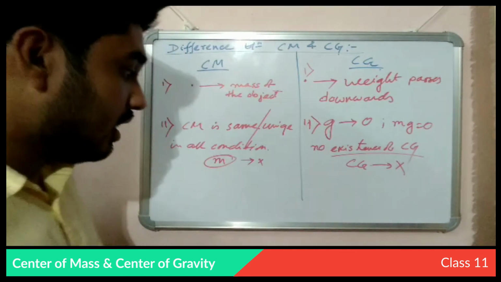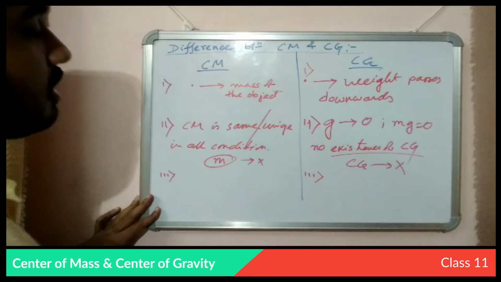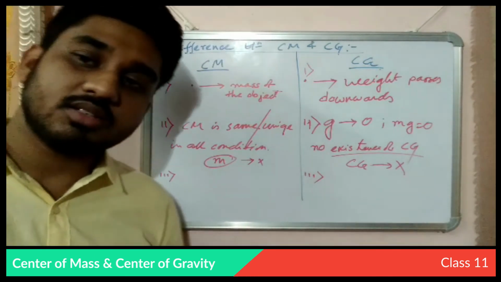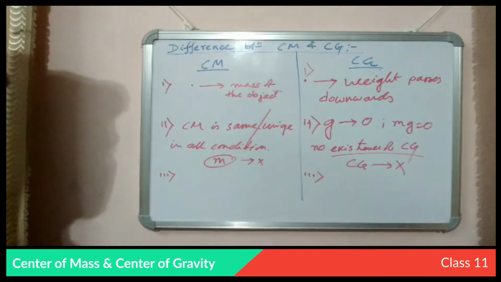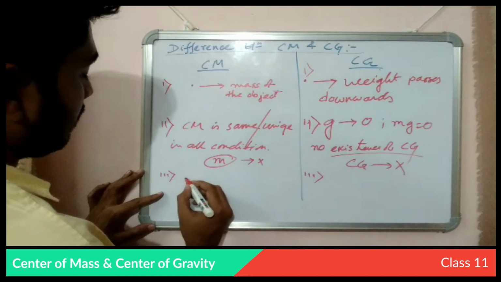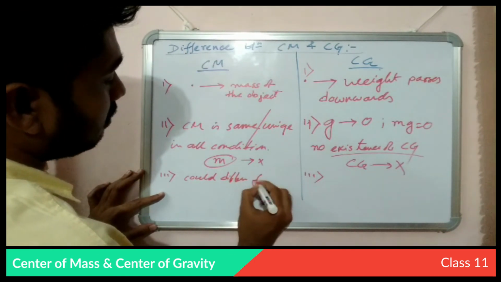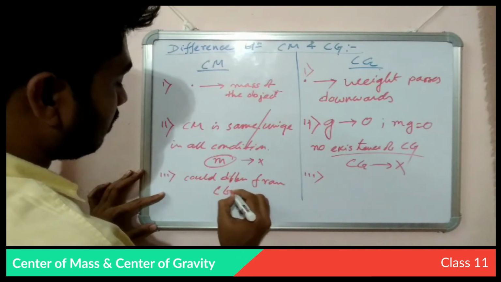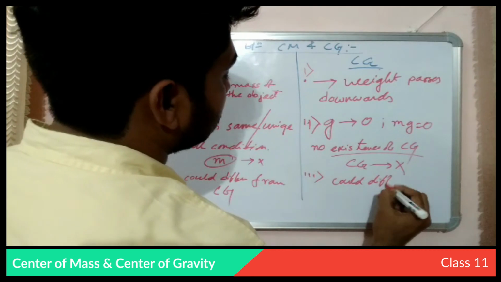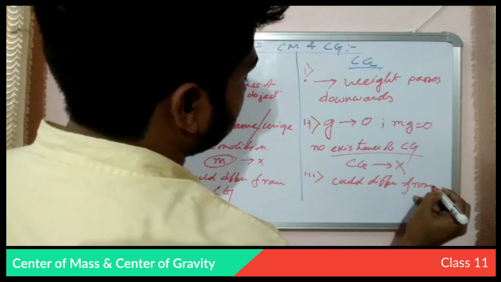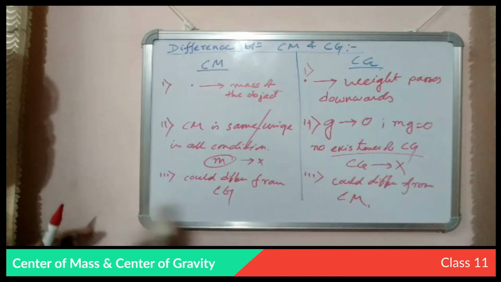Okay, and the third point is that the center of mass and the center of gravity could be different points. How?